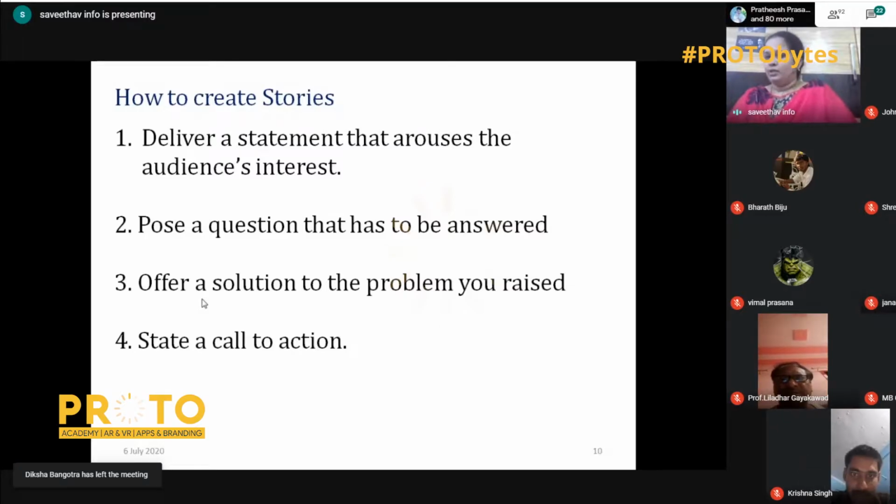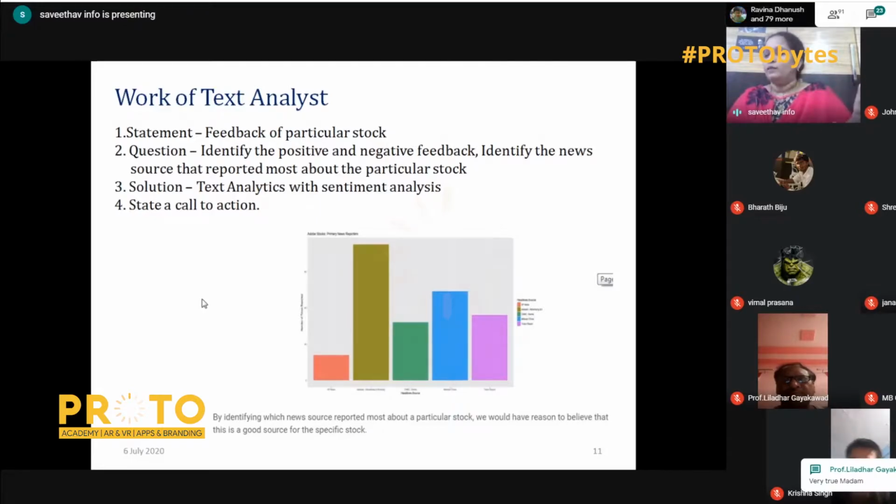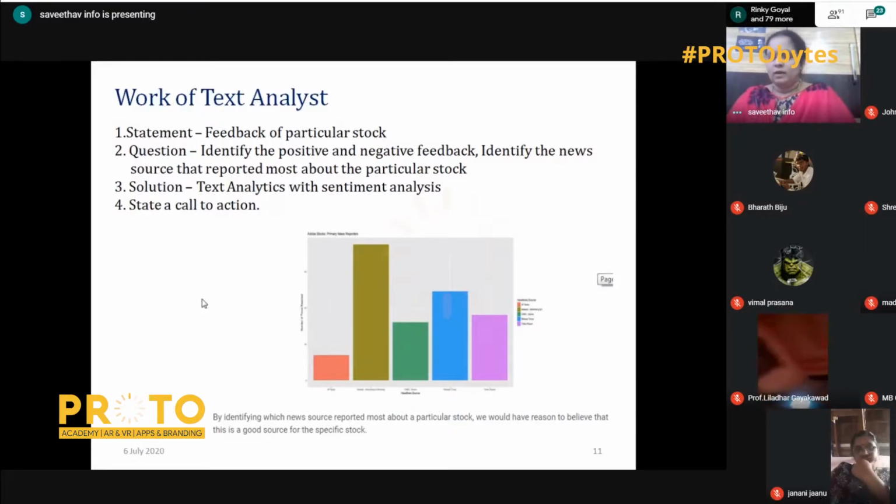Coming to how to create stories, first a statement of interest of the audience, or you can say the users, has to be raised, and based on the statement a question has to be answered and a solution has to be provided for the question. We'll see an example. Here we take a stock. This work is done by a text analyst. The text analyst has a statement regarding feedback of a particular stock. Then what he has to do, 2 question examples: he can identify the positive and the negative feedbacks of the stock. Another thing is he has received the feedback from different news sources.